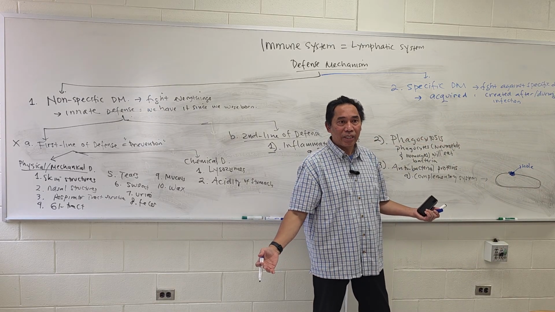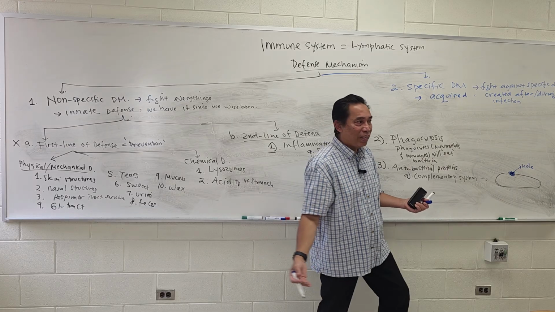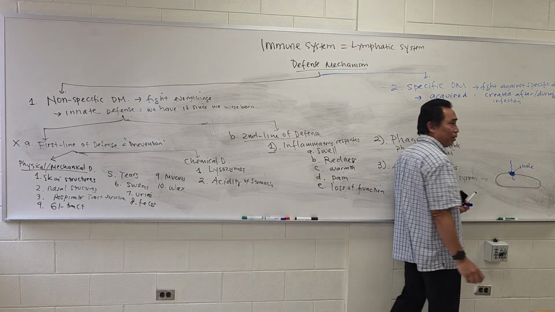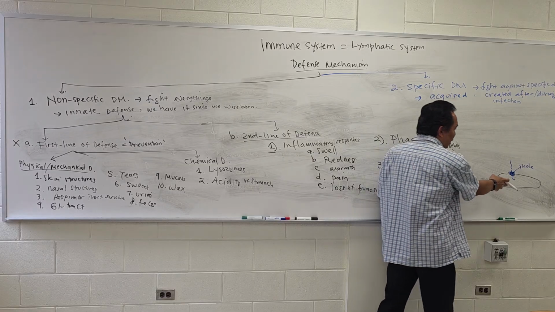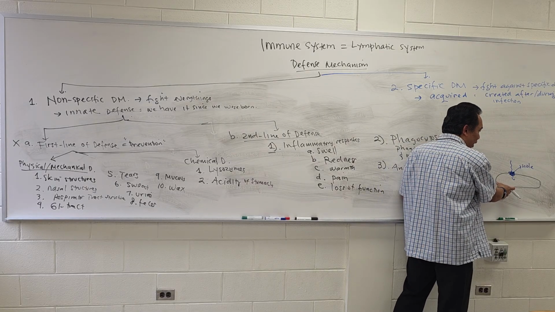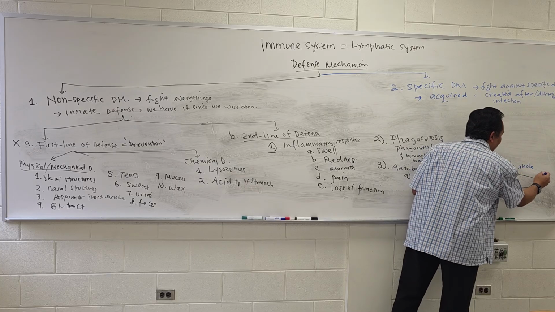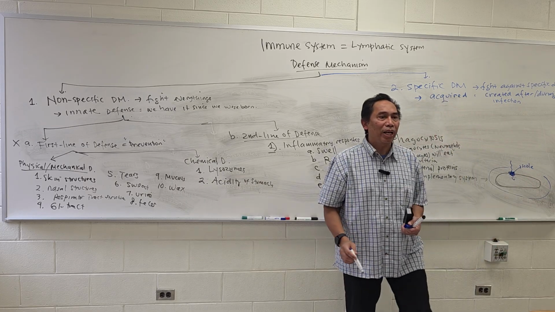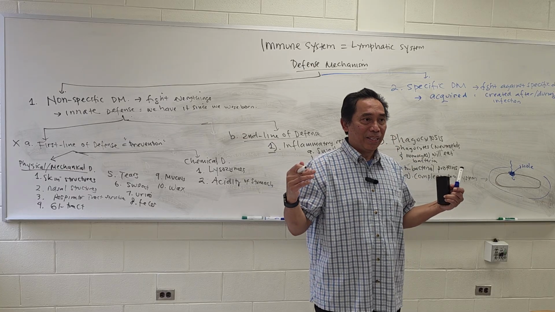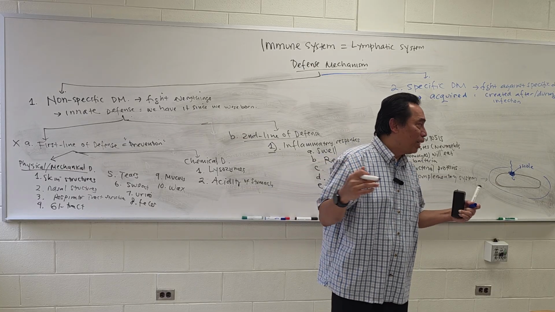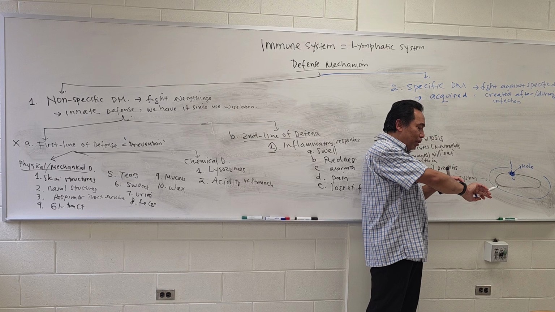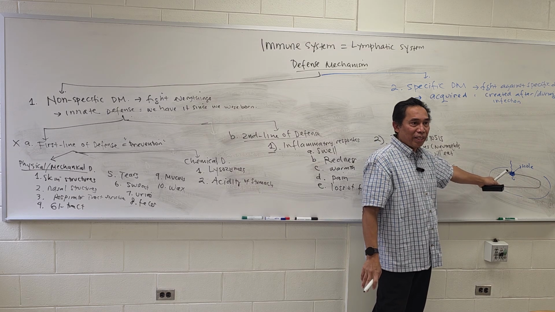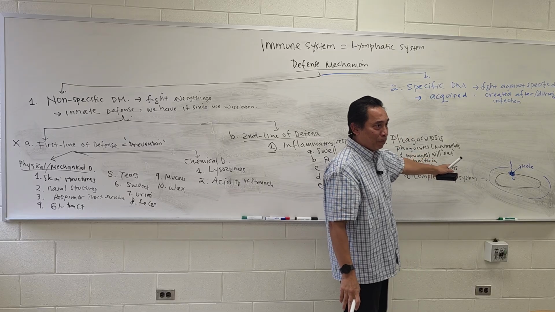And what happens if there are holes in the bacterial cell? The water will enter. And then what happens when the water enters? The bacterial cell becomes bigger, bigger, bigger, and finally it's going to explode. So that's how this complementary system destroys the bacteria. This is our second line of defense.